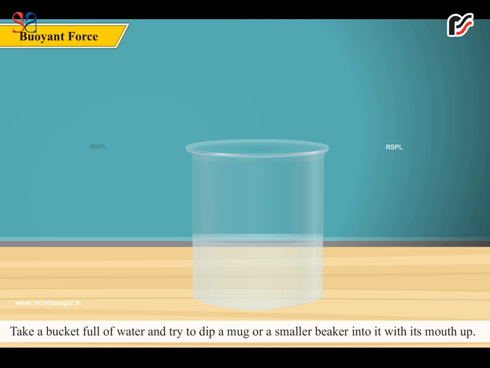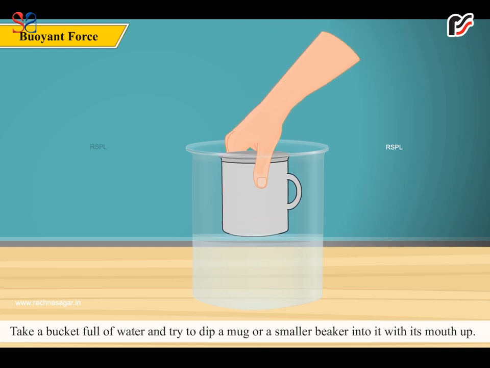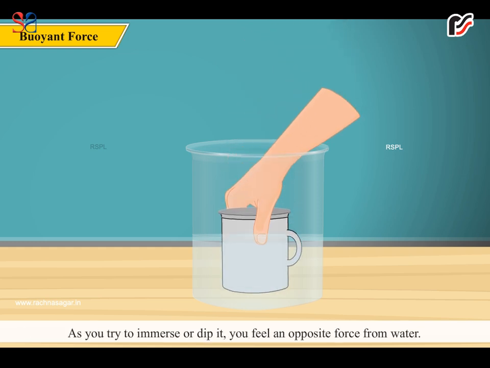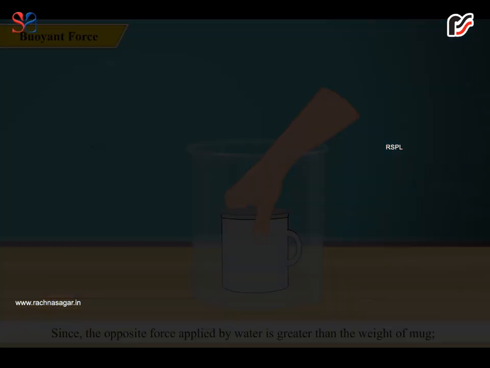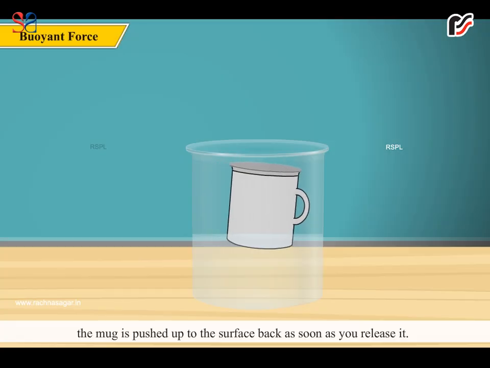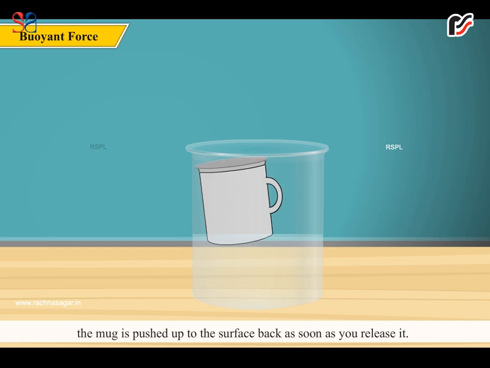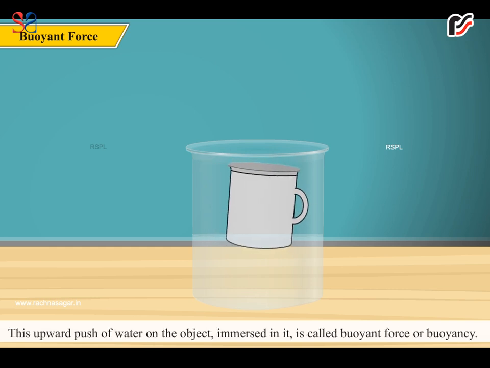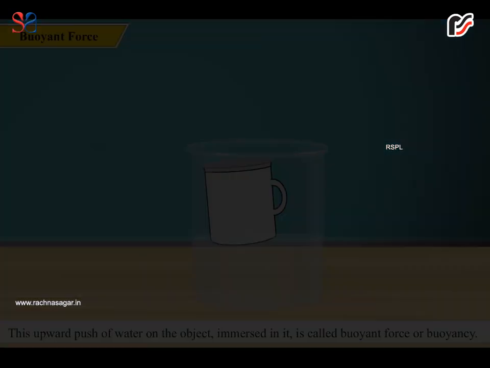Buoyant force. Take a bucket full of water and try to dip a mug or a smaller beaker into it with its mouth up. As you try to immerse or dip it, you feel an opposite force from water. Since the opposite force applied by water is greater than the weight of mug, the mug is pushed up to the surface back as soon as you release it. This upward push of water on the object immersed in it is called buoyant force or buoyancy.